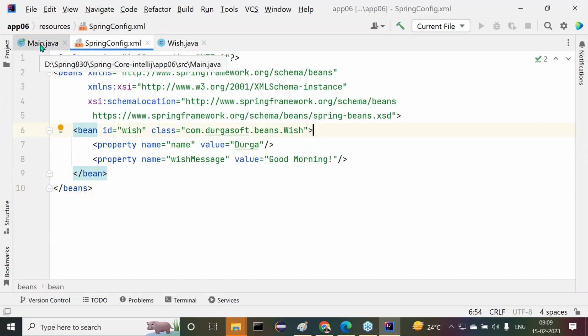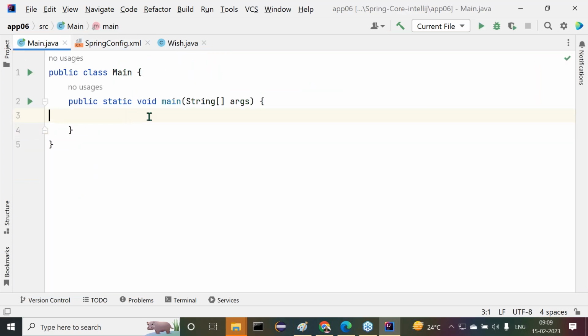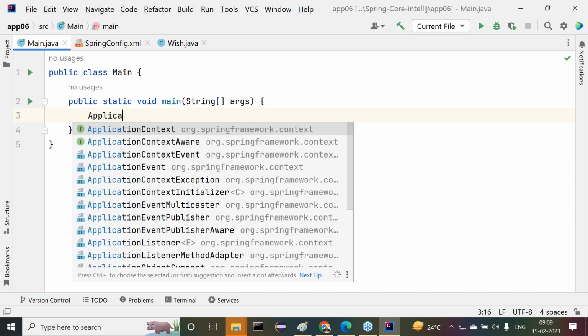Next we have to go to the main.java. Inside the main.java, what object do I have to create? Depends on your requirement, either BeanFactory or ApplicationContext. We already completed both here, but mostly we are going to use ApplicationContext. Why? Because BeanFactory is somewhat outdated. There we have to use ApplicationContext. Does everybody understand this clearly?